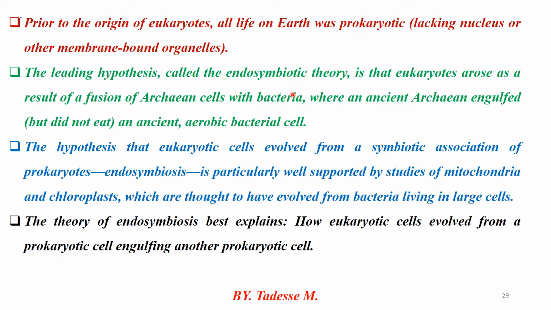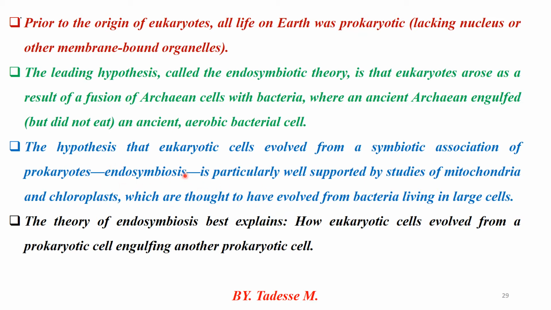It made it possible to produce the eukaryotic cell. That is the theory of endosymbiosis. Therefore, the hypothesis is accepted that the eukaryotic cell evolved from a symbiotic association of prokaryotes. Today's eukaryotic cell originated from a primitive association of prokaryotic cells.